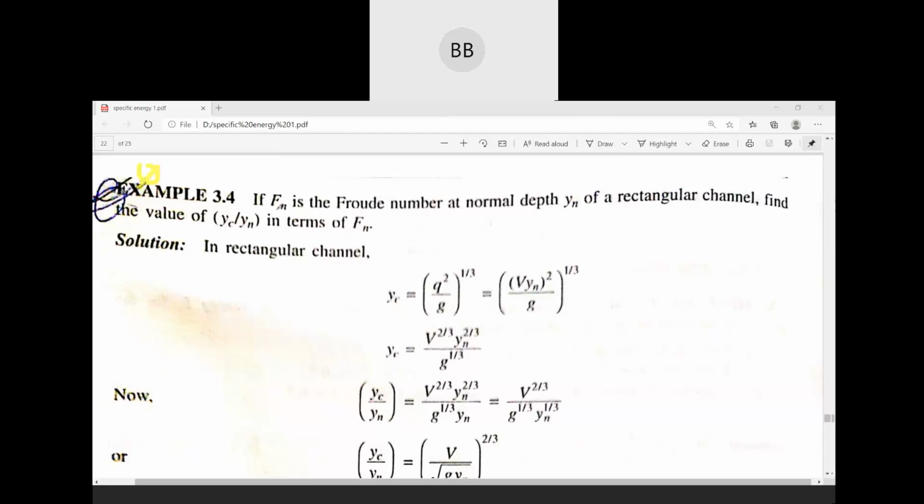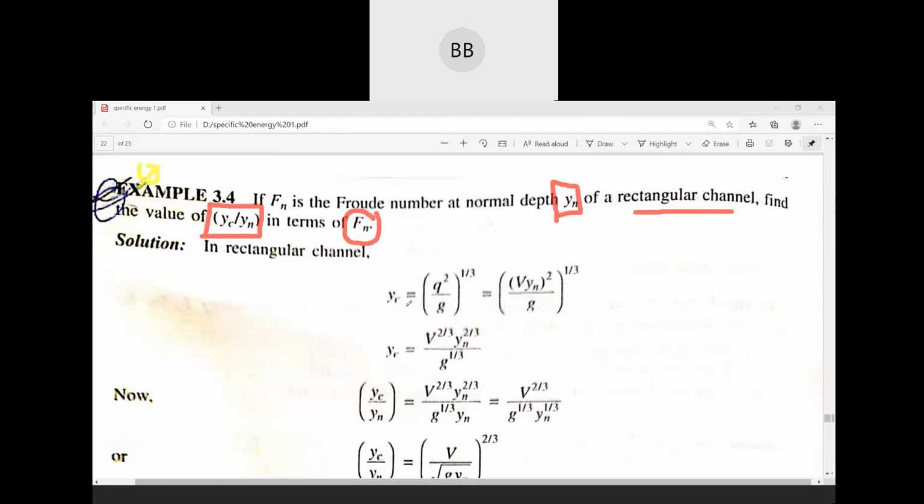So the next question is: if Fn is the Froude number at the normal depth Yn, the Froude number for the normal depth is denoted by Fn, for a rectangular channel, then we have to find out the value of Yc by Yn. Find the value of Yc by Yn in terms of Fn.